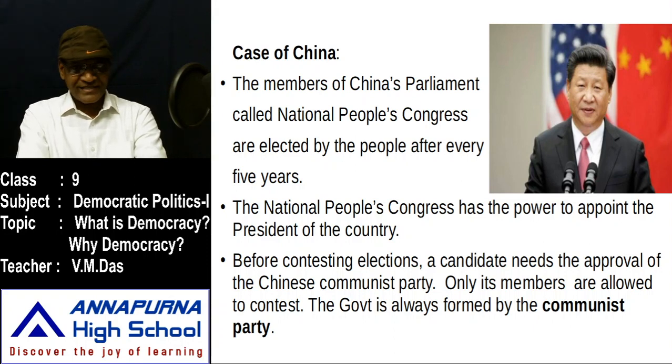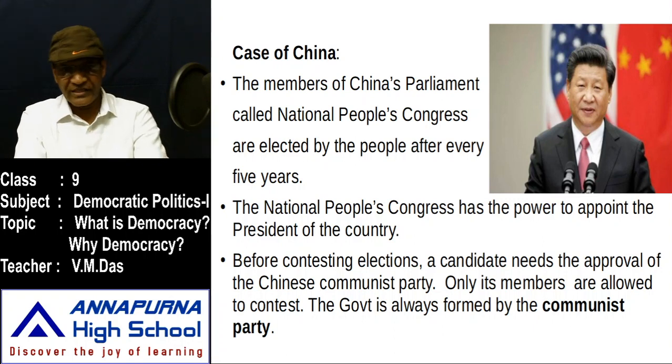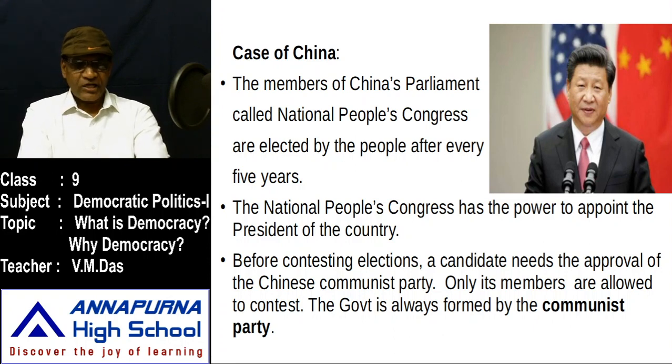The National People's Congress has the power to appoint the president of the country. This Congress is very powerful in China, because its members collectively elect the president for the whole of China. That is the specialty of the National People's Congress, the Chinese parliament.